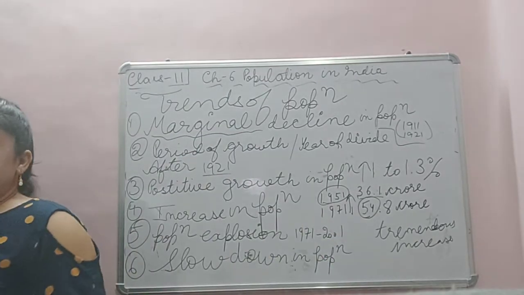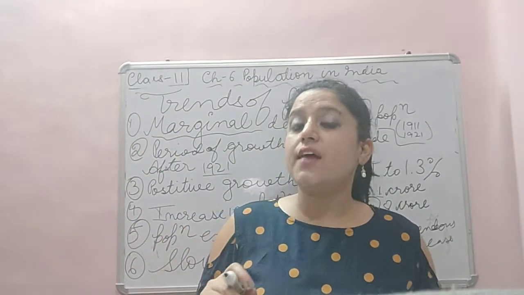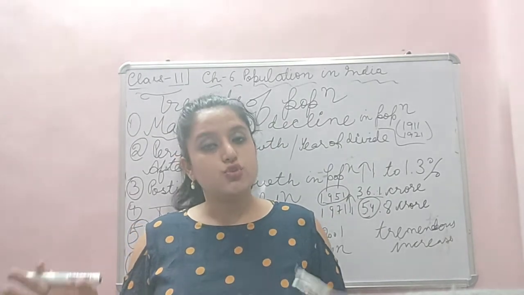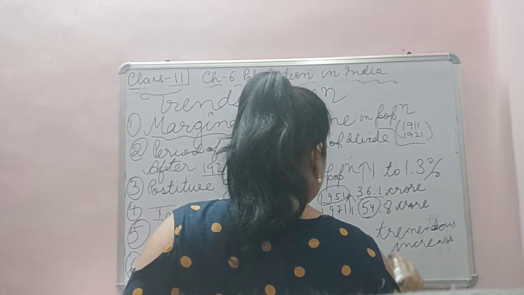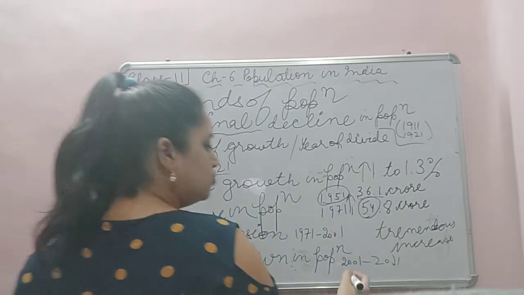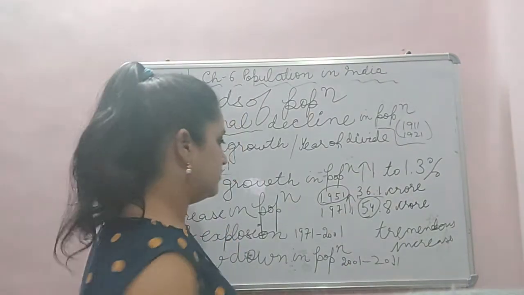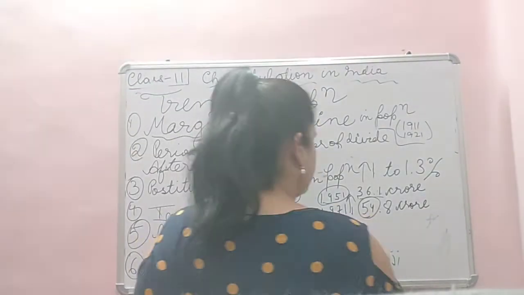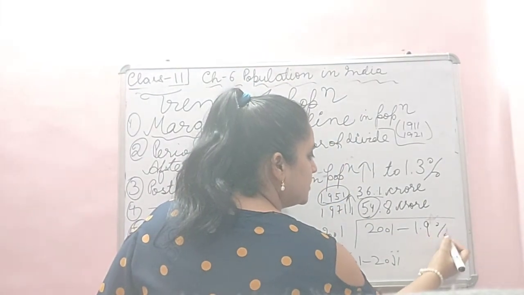Slowing down of population was seen from 2001 to 2011, in the last Census survey. In 2001, a 1.9% increase in the population was seen.